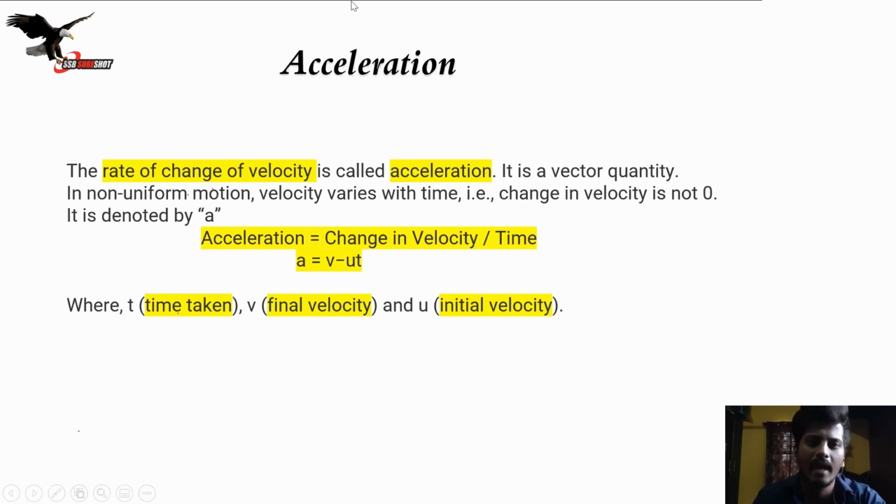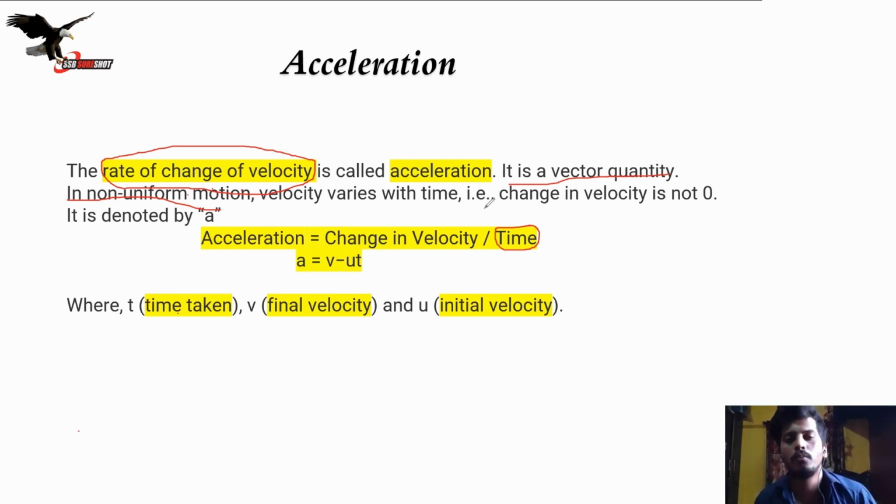Now what is acceleration? What do you mean by acceleration? It is the rate of change of velocity. Again here it comes as a rate, so it has to come with time. It is a vector quantity, as velocity is a vector quantity. In non-uniform motion, velocity varies with time. I told you about non-uniform motion in the first videos. In non-uniform motion, the velocity varies with time. Sometimes the speed is up, sometimes the speed is low, due to obvious reasons.